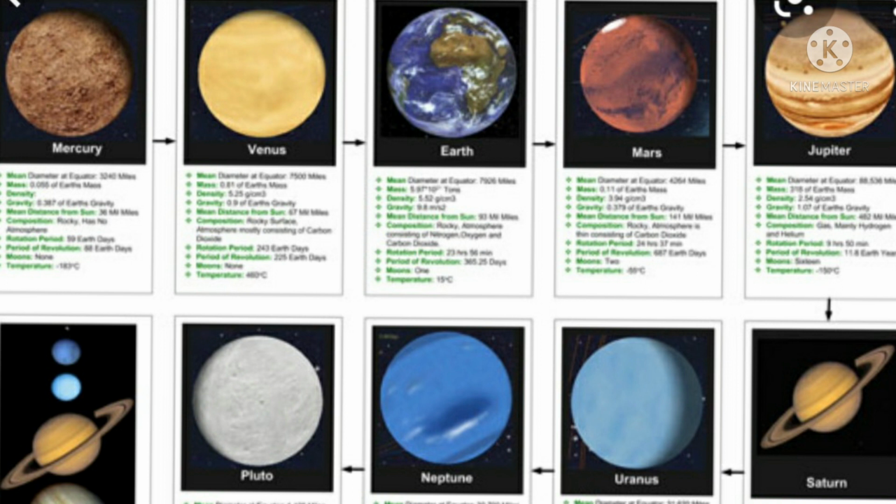The decision was taken since it was observed that Pluto does not follow the rule of clearing the neighborhood. That means sometimes it enters the orbit of Neptune. That's why Pluto was removed from the planets of the solar system. Now we have only 8 planets in our solar system.